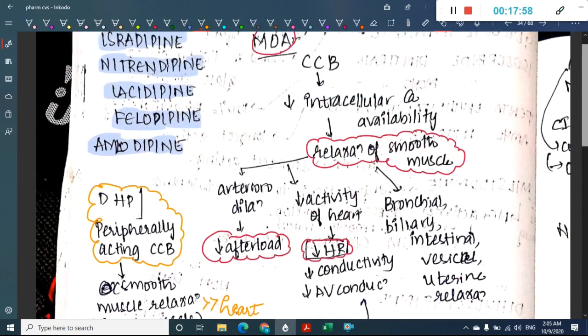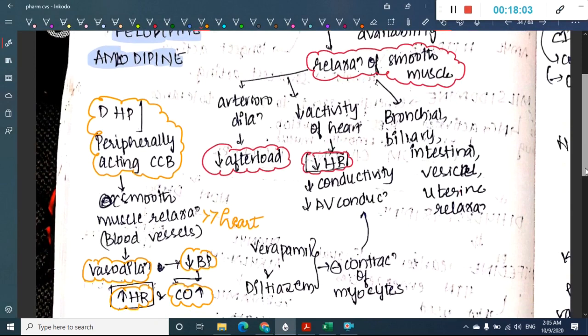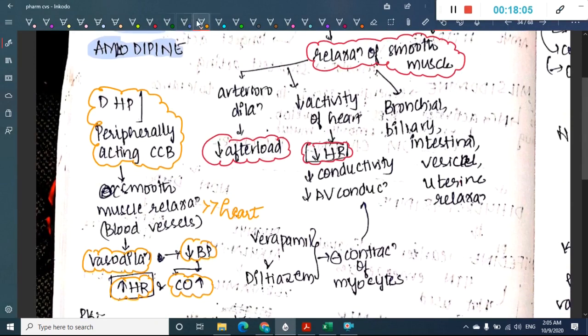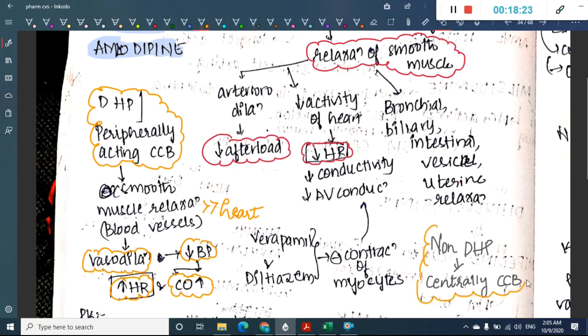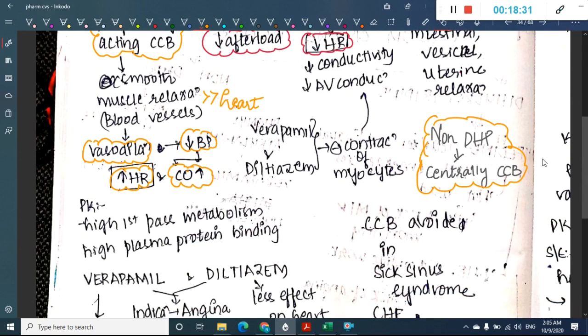The non-dihydropyridines, we call them centrally acting calcium channel blockers. Okay, so this is one important thing. Next, what are the non-dihydropyridines? They are verapamil and diltiazem.